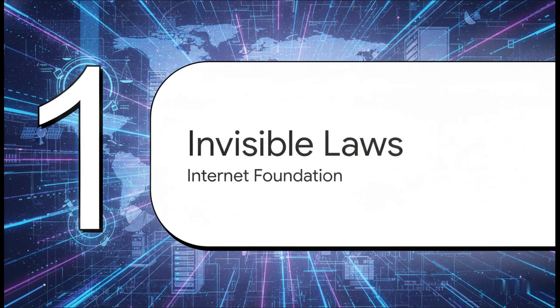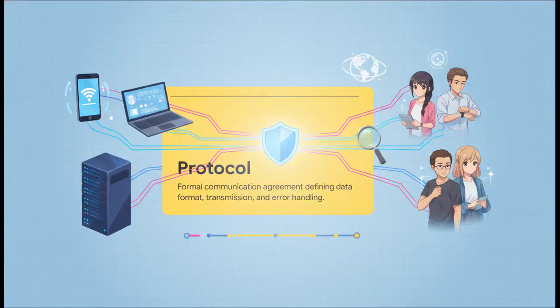Let's kick things off with Section 1, the Internet's Invisible Laws. So the absolute crucial starting point here is understanding what a protocol actually is. Well, simply put, a protocol is just a formal communication agreement between two or more systems. It defines exactly how data is formatted, how it's transmitted, and how errors are handled along the way.